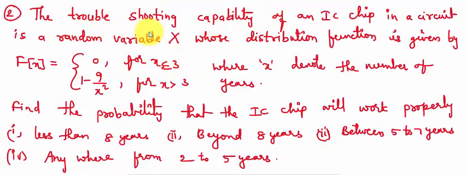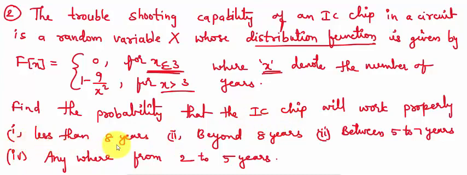Second one: the troubleshooting capability of an IC chip in a circuit is a random variable x whose distribution function capital F of x is given by 0 for x less than or equal to 3, and 1 minus 9 by x square for x greater than 3. That is, from minus infinity to 3 the function is 0, and from 3 to infinity the function is 1 minus 9 by x square. Here small x denotes the number of years. Find the probability that the IC chip will work properly in those years.